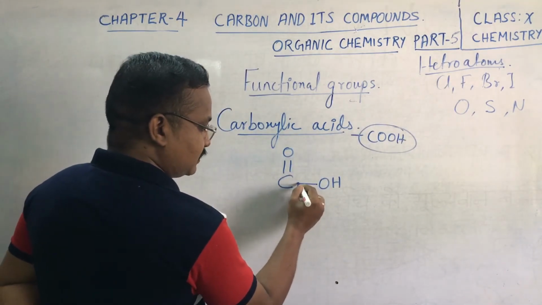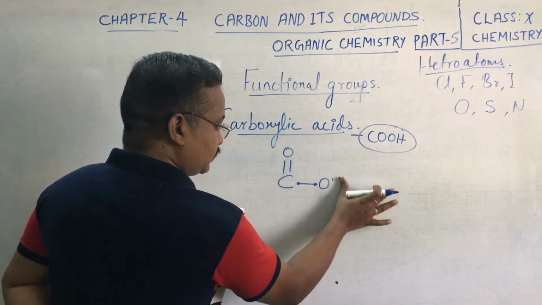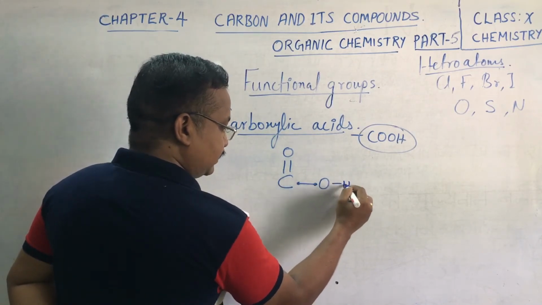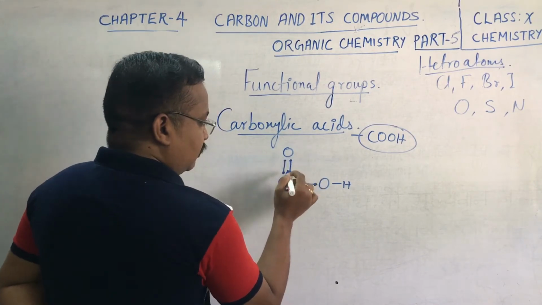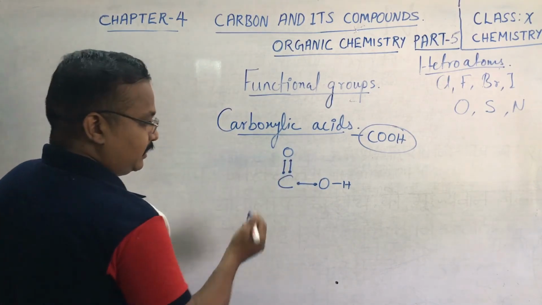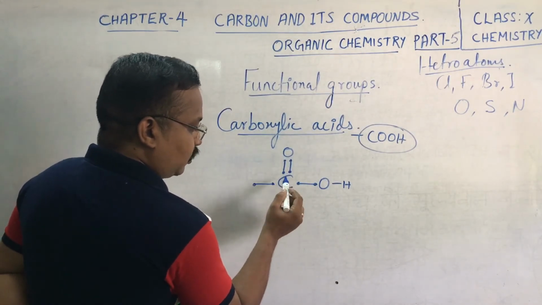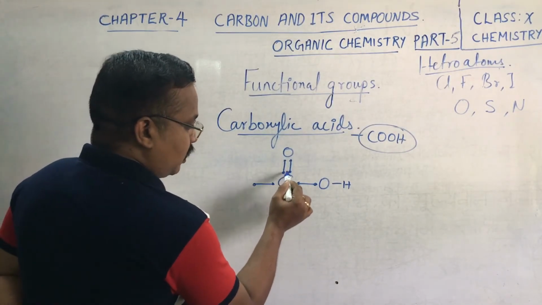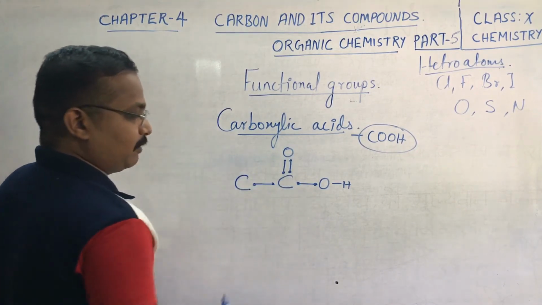How it comes: a carbon singly bonded to oxygen, and this oxygen bonded to hydrogen, and between the carbon and another oxygen two bonds are formed. Still one more bond is remaining, because carbon has not completed its tetravalency. 1, 2, 3, now one more is there. This will be attached to a carbon atom.